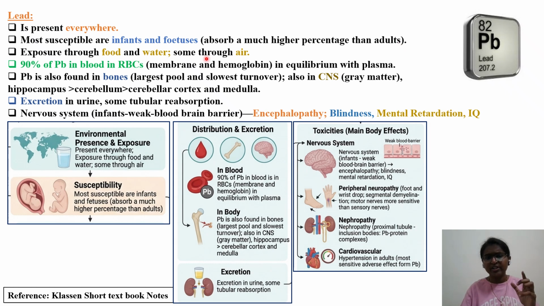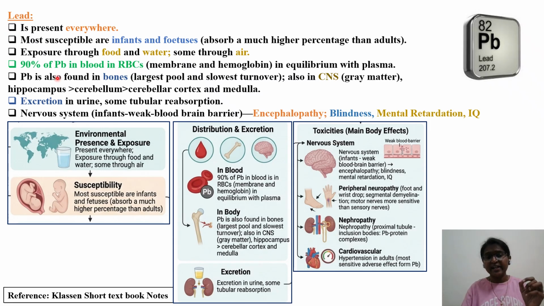Exposure is through food, water, and air. Since it is ubiquitous in nature, exposure is through the inhalation route, the oral route, and the dermal route, and through food and water also, because there are certain water supplies where the pipes are made of lead. Earlier, not now, the lead used to leach from those pipes, and the drinking water you consumed used to contain lead. There are certain wells containing lead, and if that water is consumed by animals or humans, you get exposure through food and water.